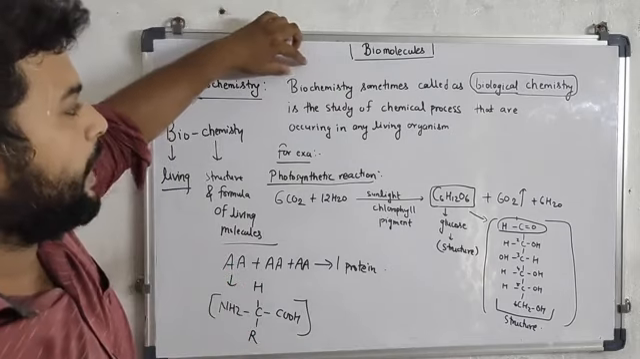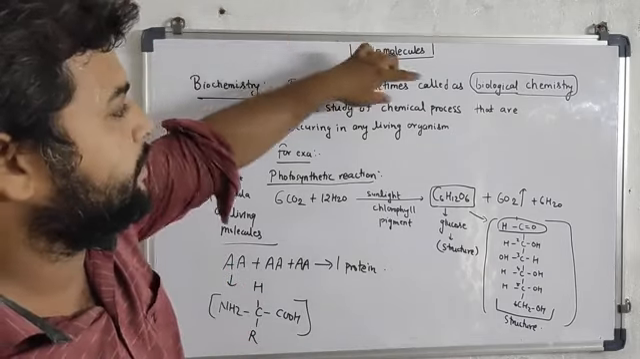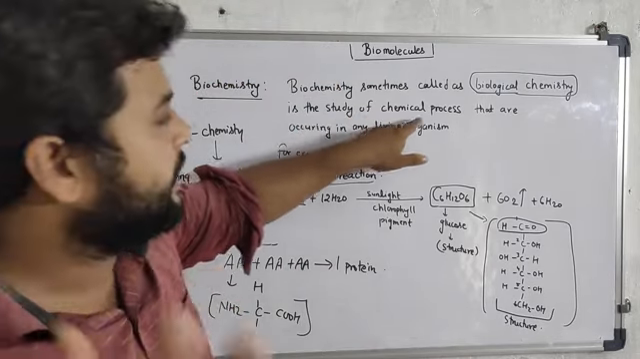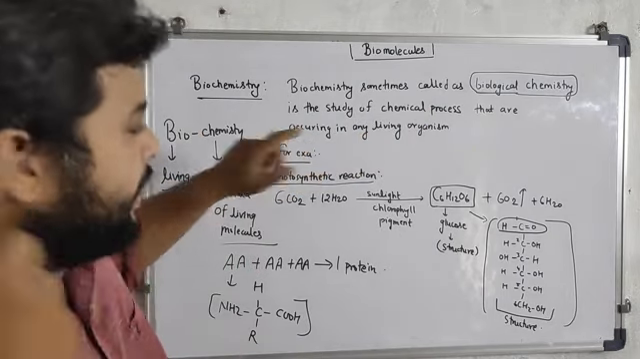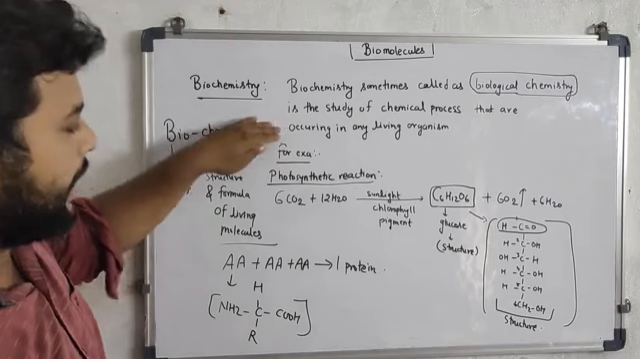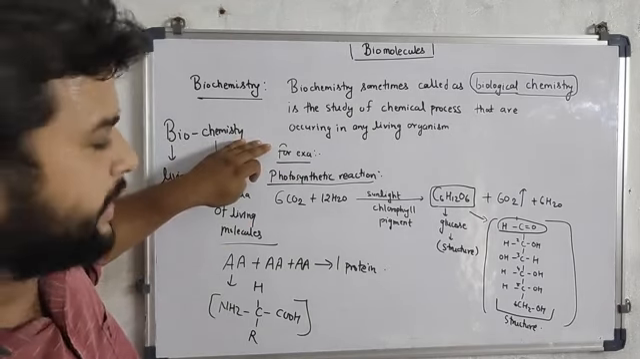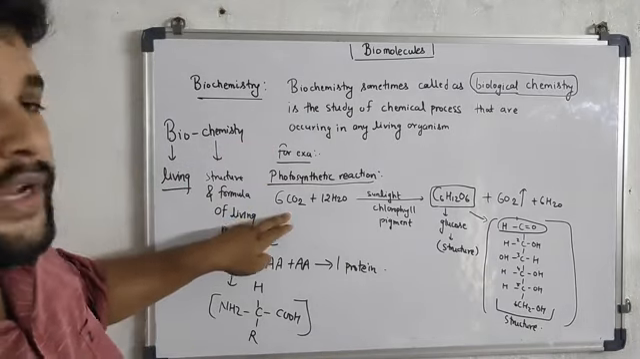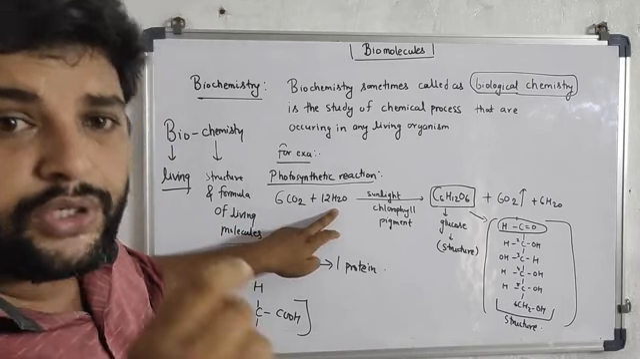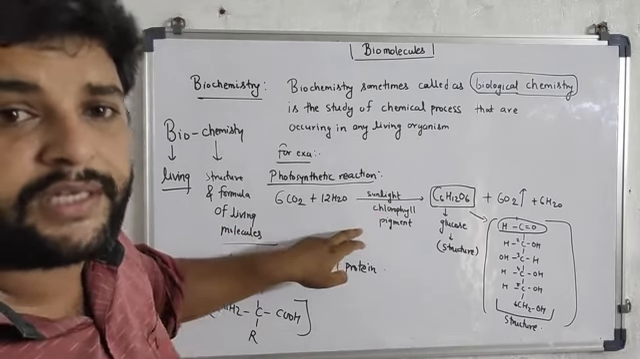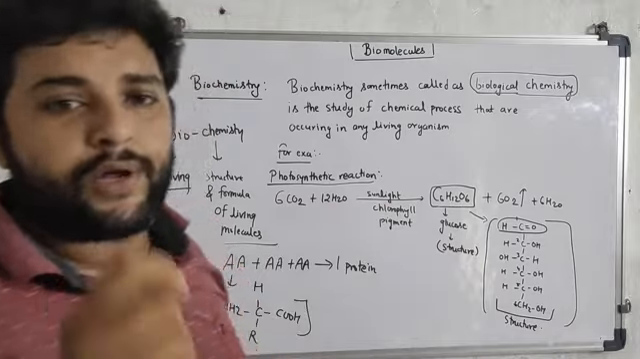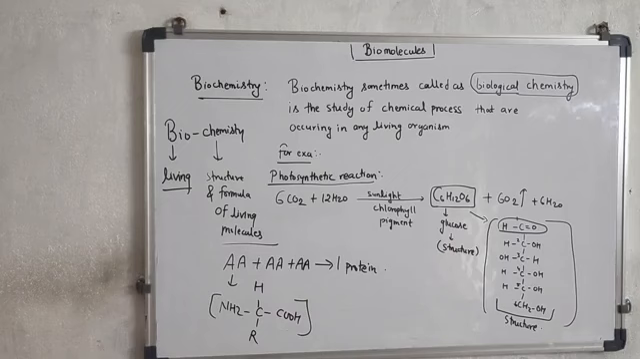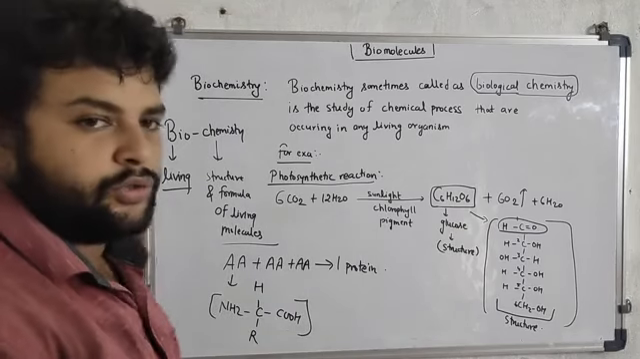So biological chemistry, or biochemistry, is the process in which we can study the chemical processes that are occurring in any living organism. For example, I have given this photosynthetic reaction, which is a living reaction taking place in plants, where 6 molecules of carbon dioxide combine with 12 molecules of water in the presence of sunlight and chlorophyll pigment, and a stable product is formed in the leaf. So this is about biochemistry.